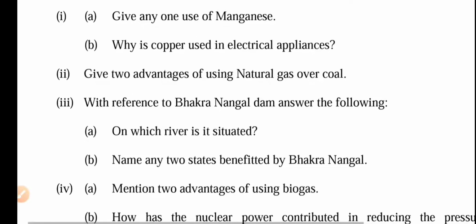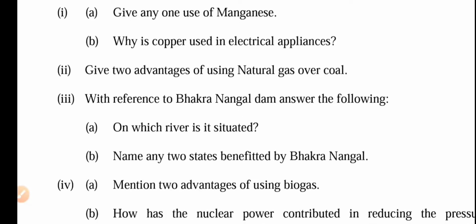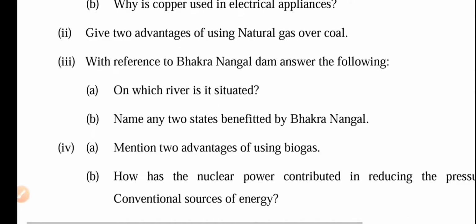Why is copper used in electrical appliances? A copper wire is used for almost everything electrical at home because it is a good conductor of electricity. Second is: give two advantages of using natural gas over coal. Why do we use natural gas rather than coal? It is a question.